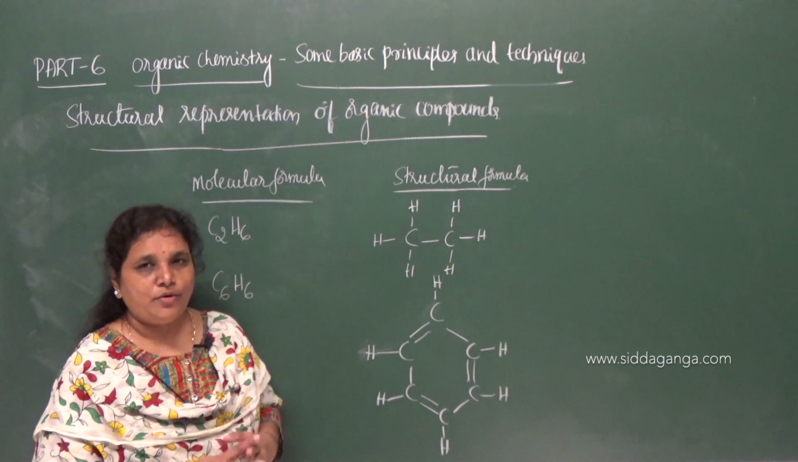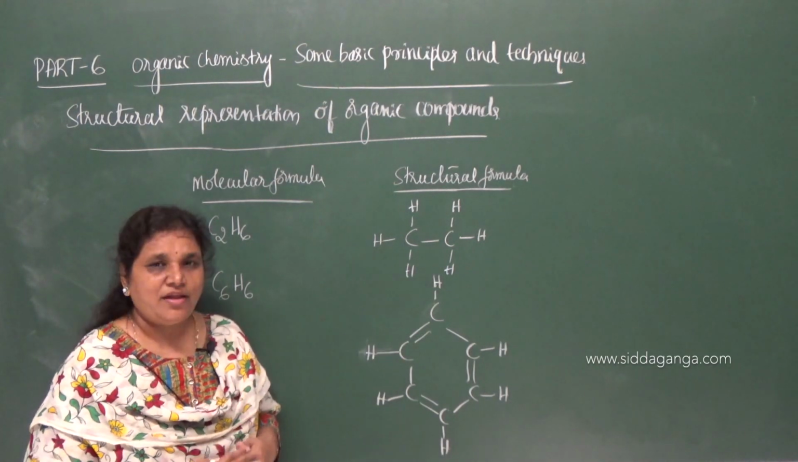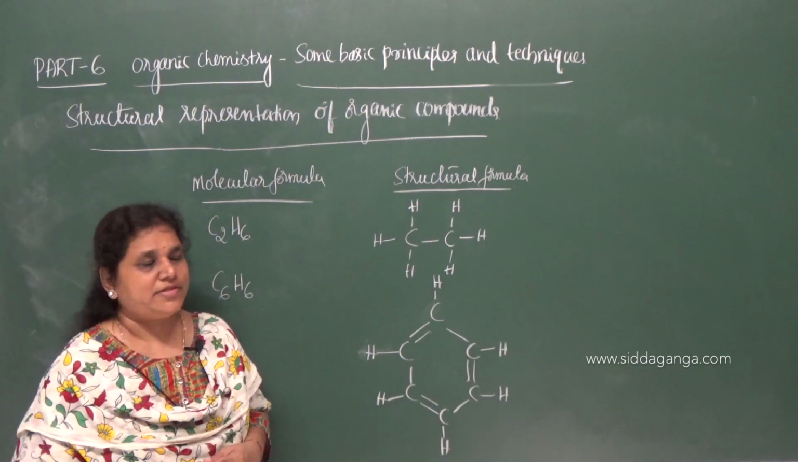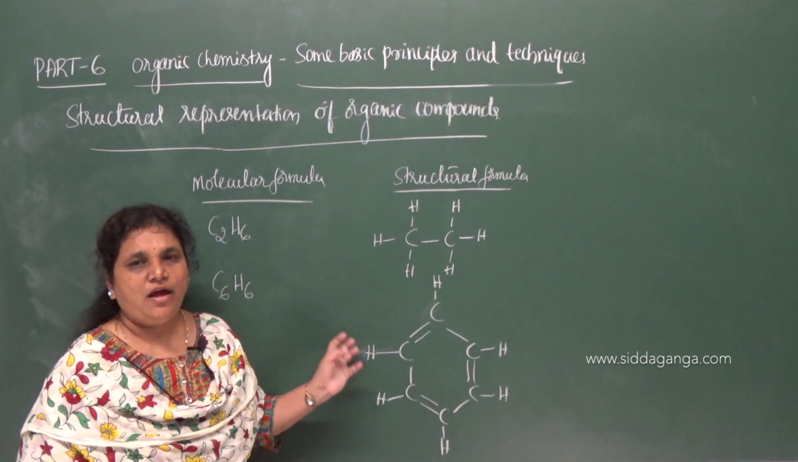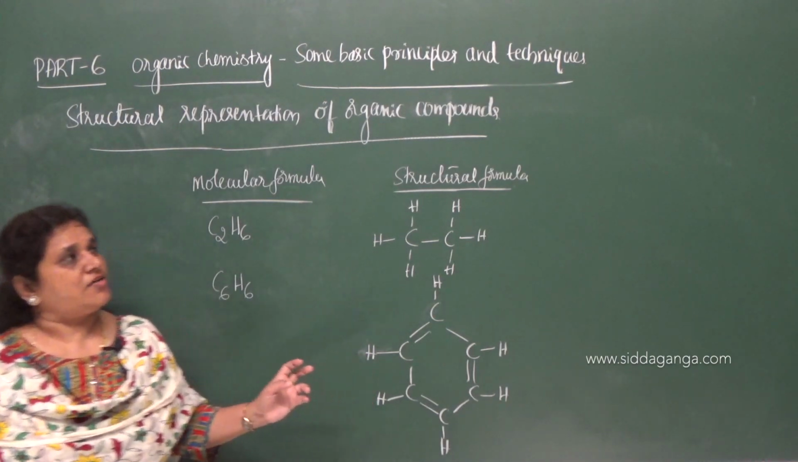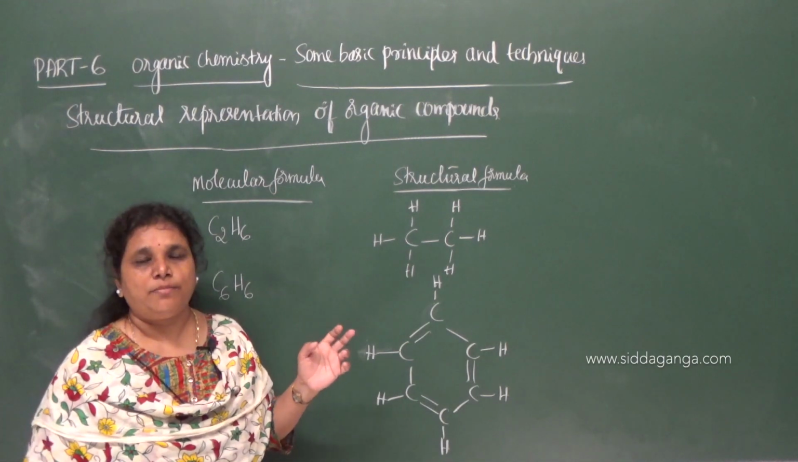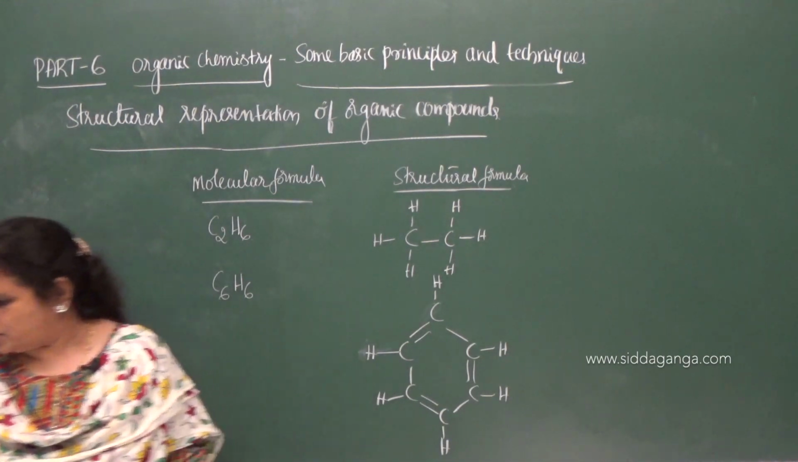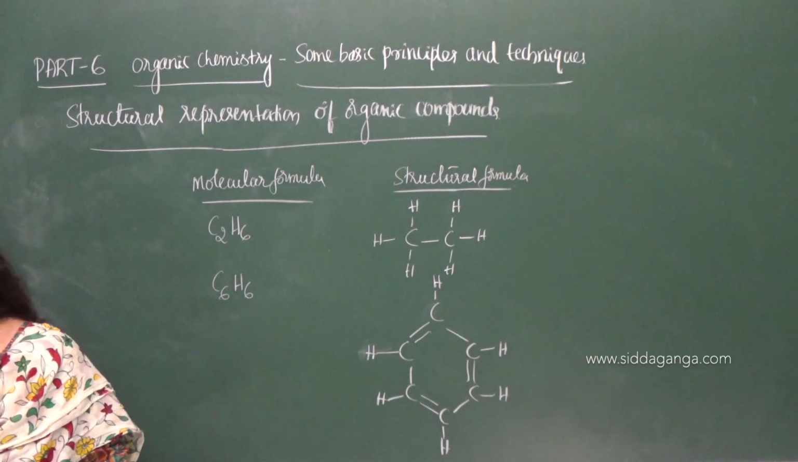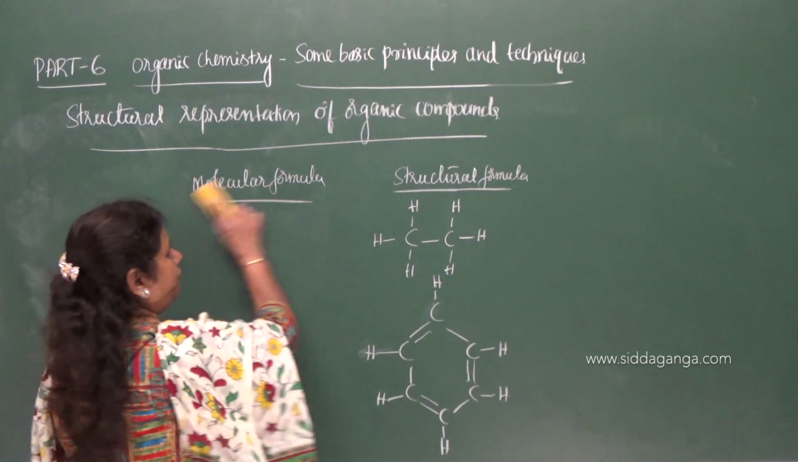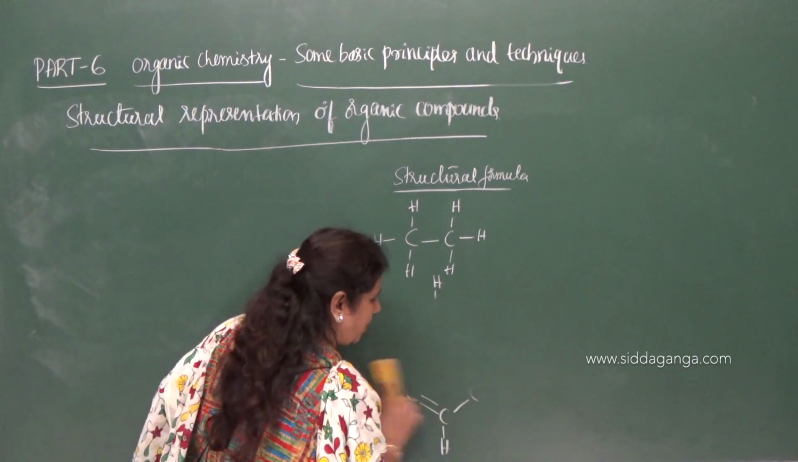Unless we know the nature of the bond between the atoms, we cannot predict the complete physical and chemical properties of the given organic compound. Therefore, structural representation of organic compounds is very, very important. So there are two ways to represent the structural formula of compounds. What are those?